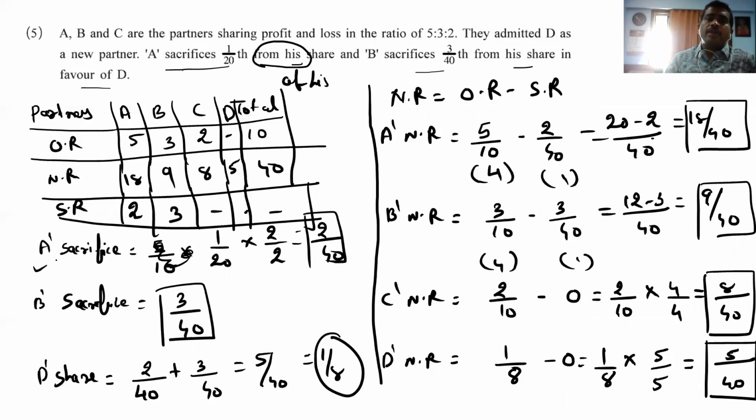1 by 20. I just made the LCM same by 2 by 2 and 2 by 40. Base sacrifice, that is also same, 3 by 40. Right, we have just multiplied D share 5 by 40, 1 by 8, old ratio minus new ratio, A is to ratio 18, 9, 8 and 5. According to that we have done. Okay. So friends, just revise up to fifth question. In the next class we will see some number 6, 7 and 8. Okay.